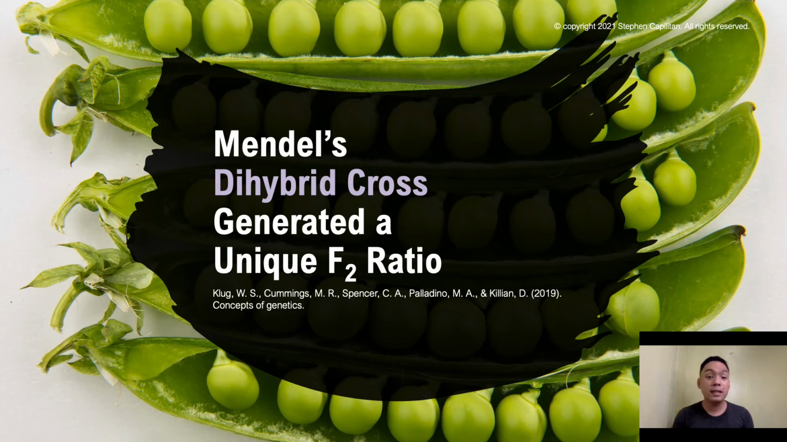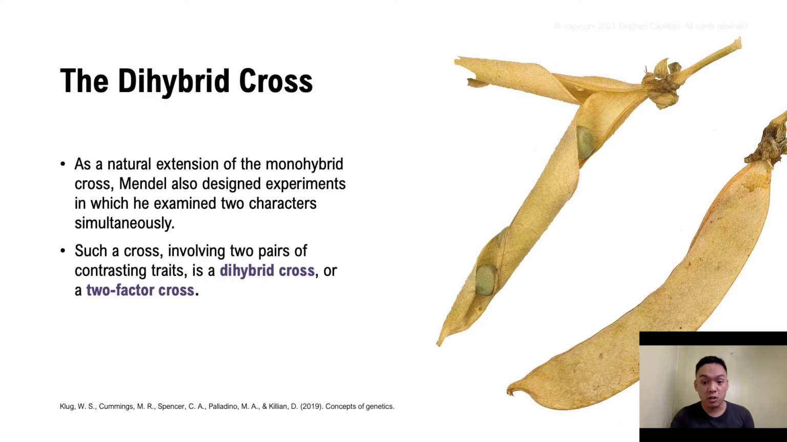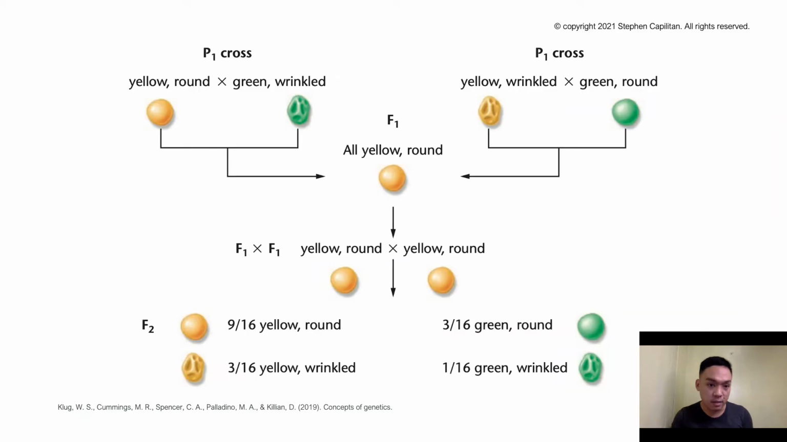Now we're trying to look at Mendel's dihybrid cross, which generates a unique F2 ratio. Now we're looking at the natural extension of the monohybrid cross. Mendel also designed experiments in which he examined two characters simultaneously. Such a cross involving two pairs of different or contrasting traits is called a dihybrid cross, or two-factor cross.